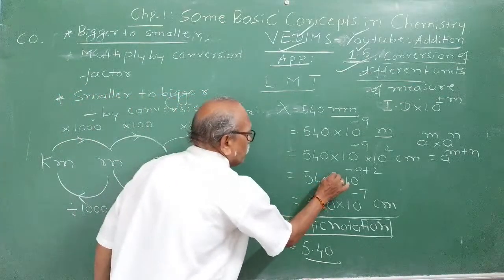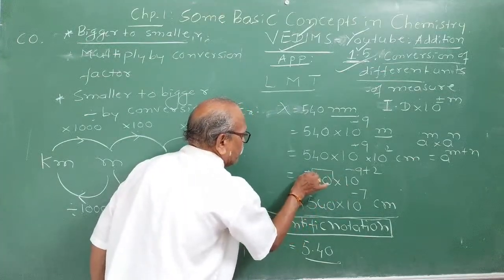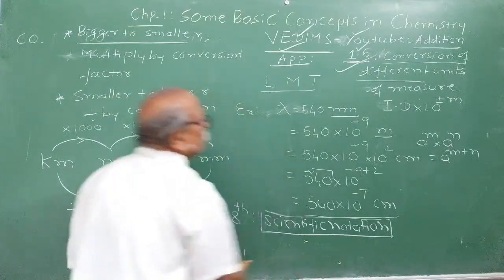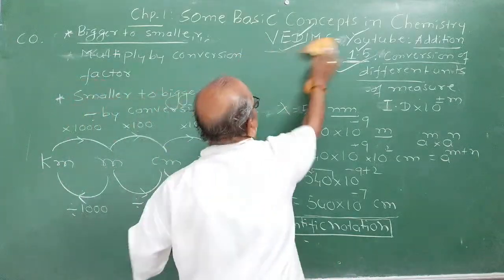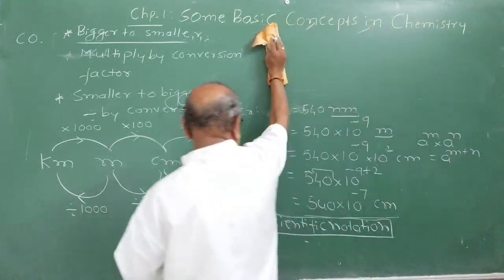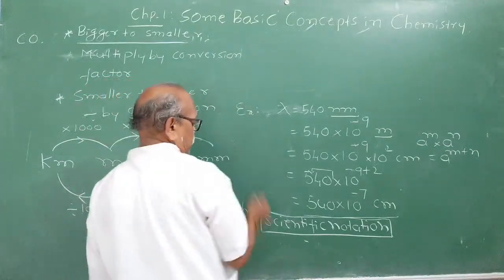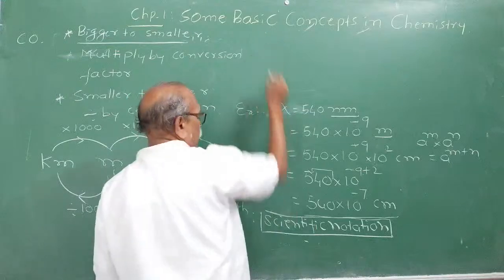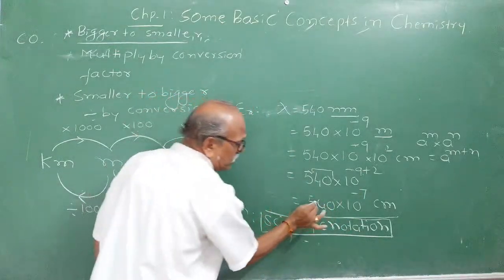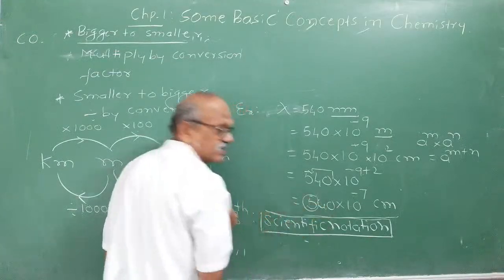For this you have to take the decimal point 2 places to the left. Let me rub this one so that I can show you a very important thing. In scientific notation, the decimal point should be given after the single digit integer.